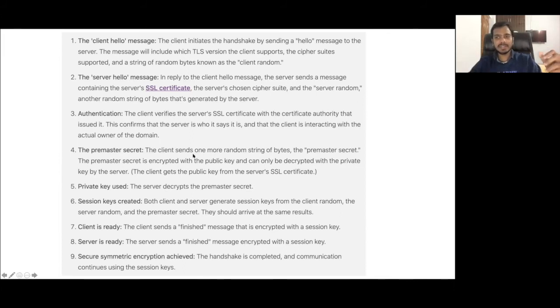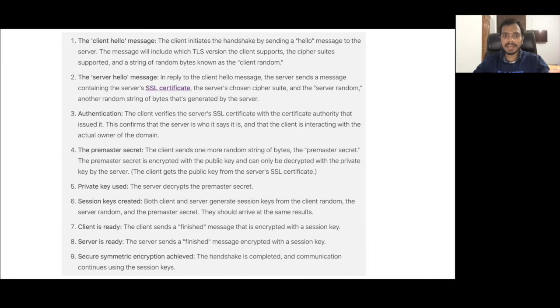Now, what is the next step? The client will receive this server hello message, in which three pieces of information are there. The SSL certificate of the server is there. The algorithm the server wants to use for encryption and decryption is there. And lastly, the server random is there. So the next step in the TLS handshake is authentication.